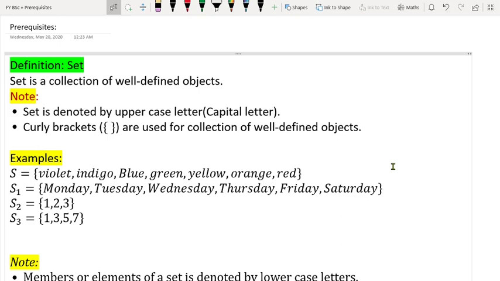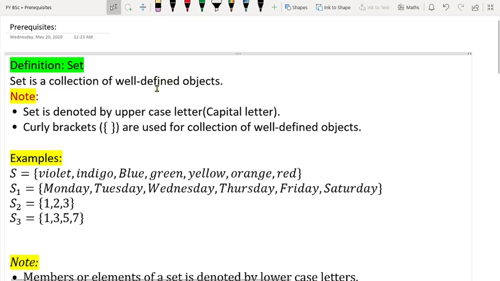The first topic that we are going to discuss is set. You might have already studied this topic before, but still we are going to study it, or you can say we are going to have a revision. So, what is a set? A set is nothing but a collection of well-defined objects.